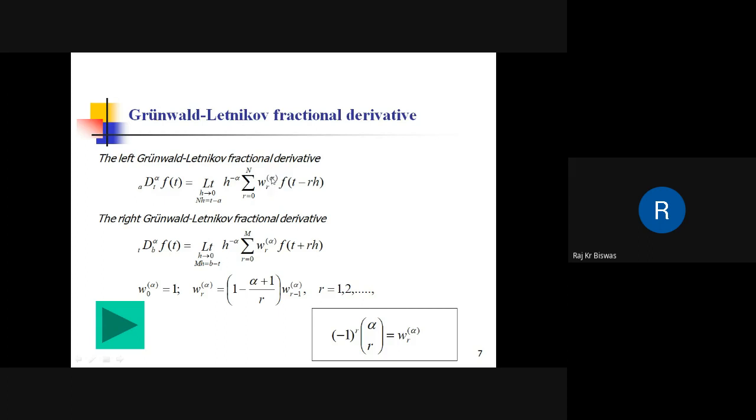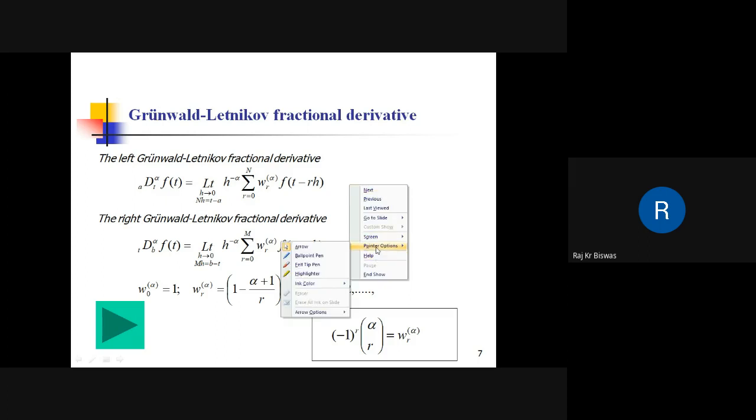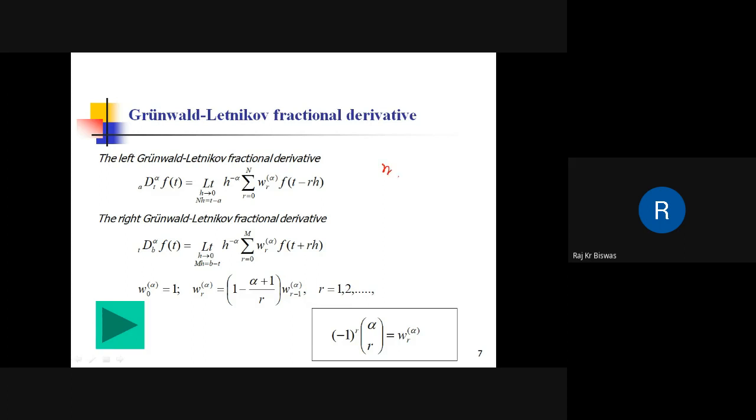So this w_r^alpha can be viewed in this way. This is basically nCr, where n and r are integer numbers. Here, as alpha is a fraction, instead of factorials this is computed using the gamma function. Here is how it is computed in a recursive way, where w_0^alpha is equal to 1.